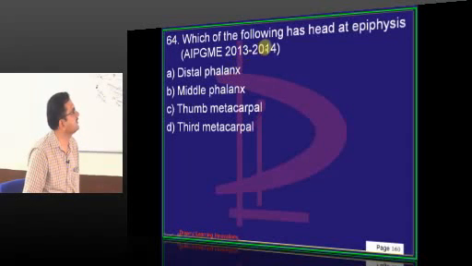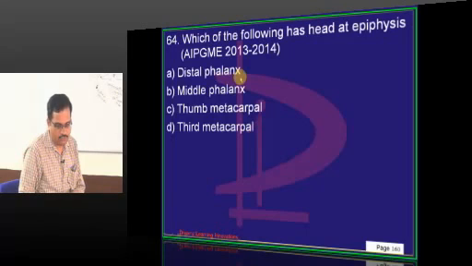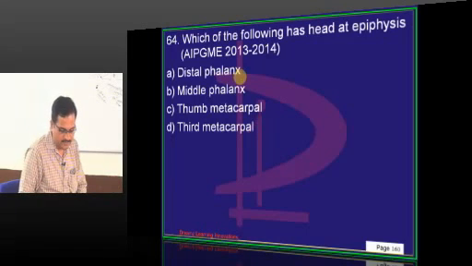Which of the following has head at the epiphysis? Now let us understand the laws of ossification. So that question also is being regularly asked.